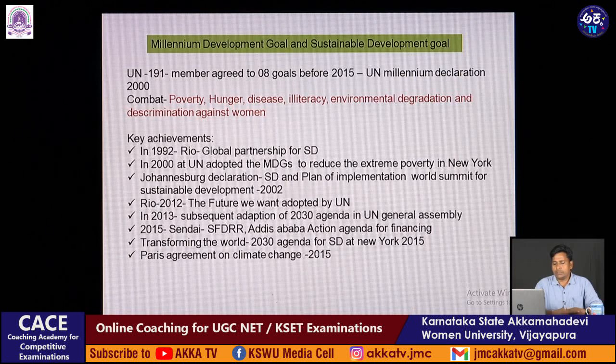Johannesburg Declaration deals with sustainable development and the plan of implementation of the World Summit for Sustainable Development 2002. Rio 2012, The Future We Want, adopted by the United Nations in Rio. In 2013, the subsequent adoption of the 2030 Agenda in the UN General Assembly. And 2015, Sendai SFDRR and the Addis Ababa Action Agenda for Financing have been put forth. And Transforming Our World: the 2030 Agenda for Sustainable Development at New York 2015, and the Paris Agreement on Climate Change 2015.